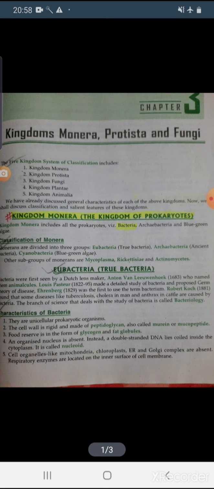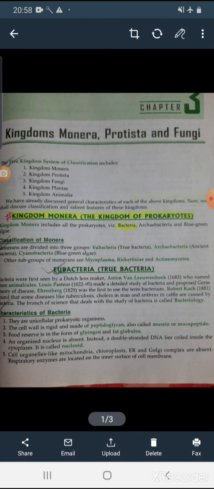Antony van Leeuwenhoek, a Dutch lens maker, first gave the name animalcules to the bacteria. After that Louis Pasteur studied them, and Robert Koch found that some diseases like tuberculosis and cholera occur in man due to them. The branch of science that deals with the study of bacteria is known as bacteriology. So let's start. What are the characteristics of bacteria?